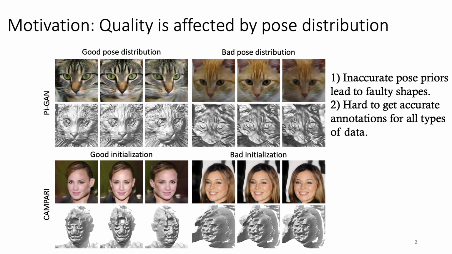CAMPARI is a method that tries to learn 3D-aware image synthesis without knowing an accurate pose distribution. But we found that it is also sensitive to the initialization of their pose distribution. Therefore, we would like to free the model from the requirements of pose priors. We propose a method called POV3D.